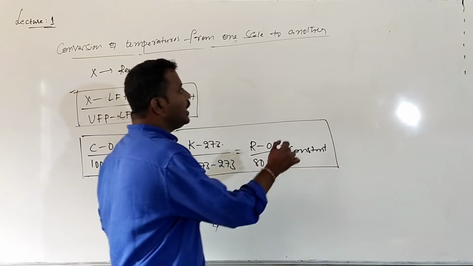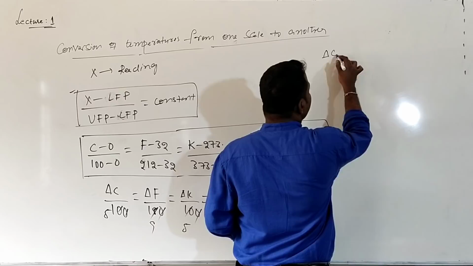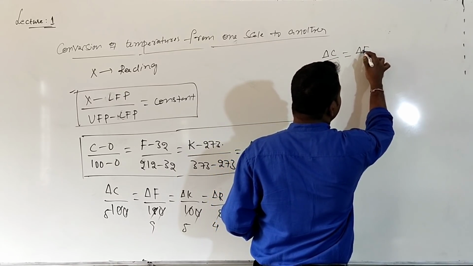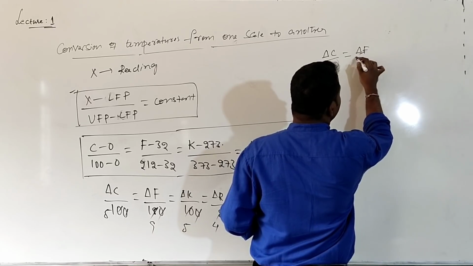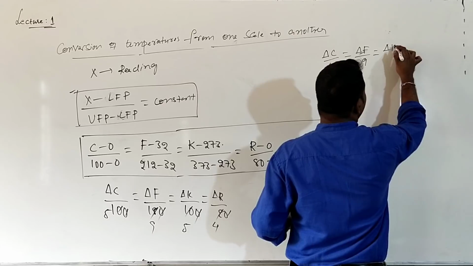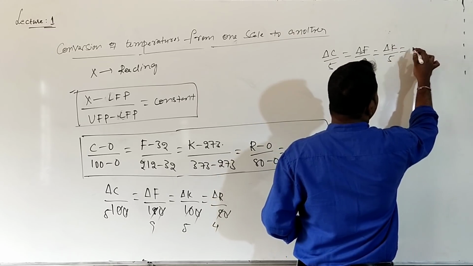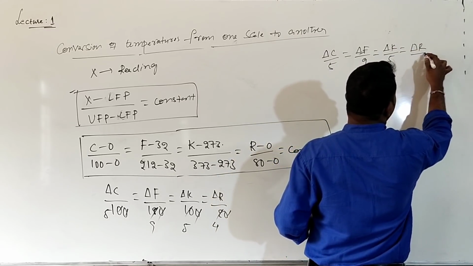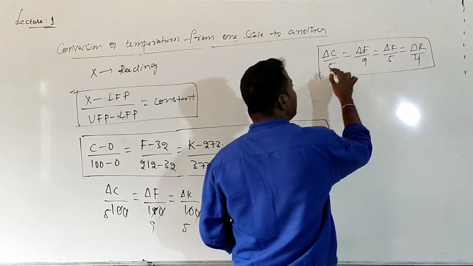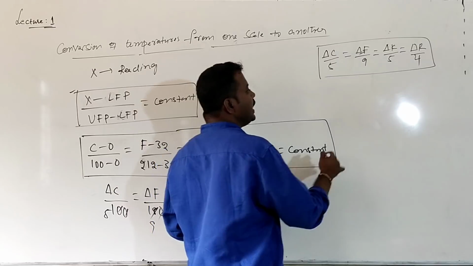So we can write delta C divided by 5 equals delta F divided by 9 equals delta K divided by 5 equals delta R divided by 4, where these are the changes in temperature.